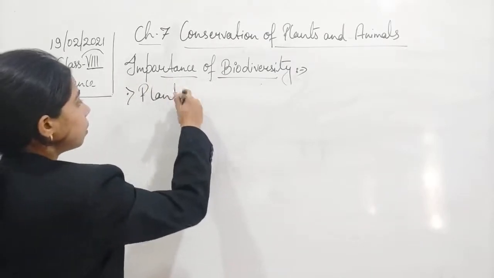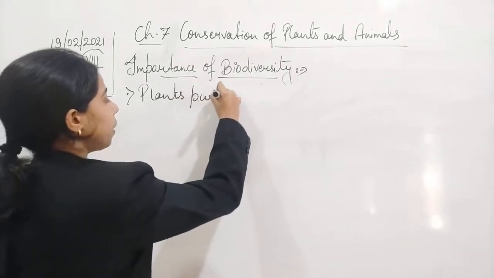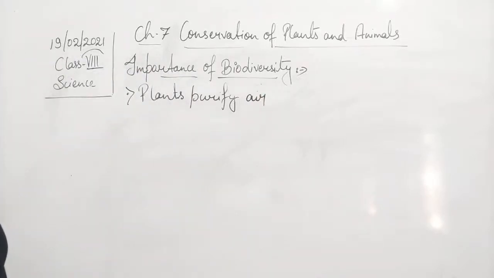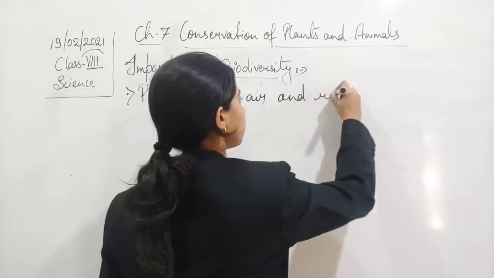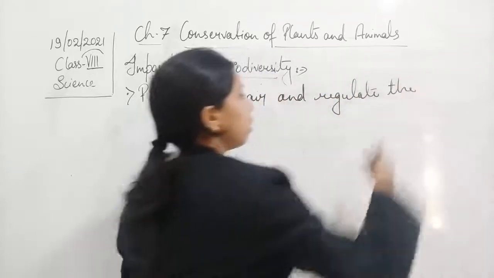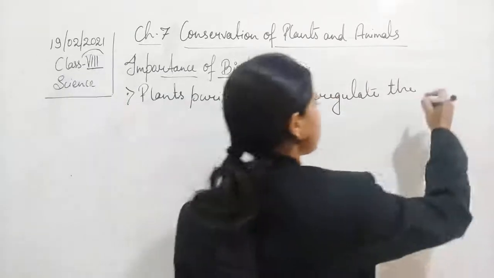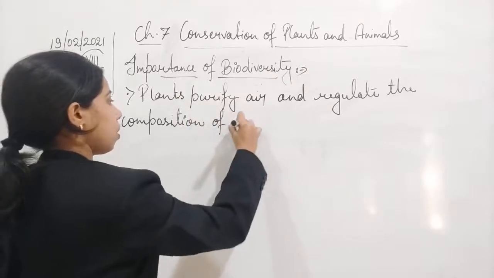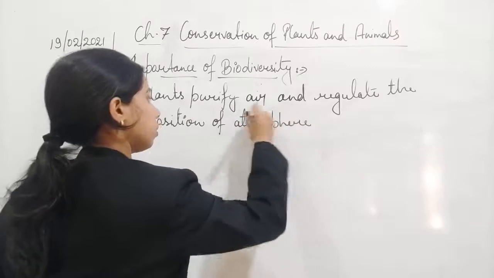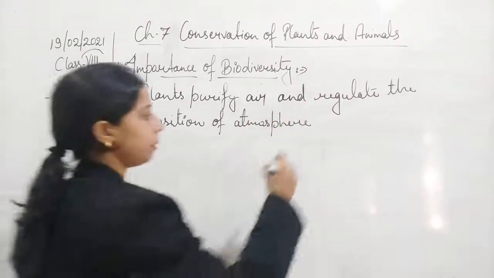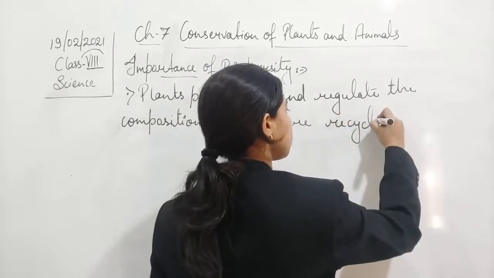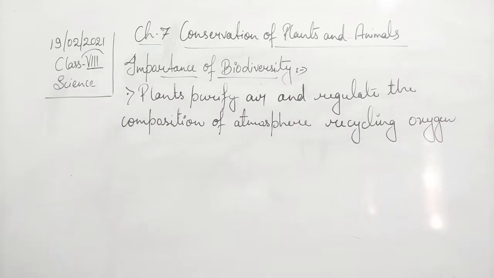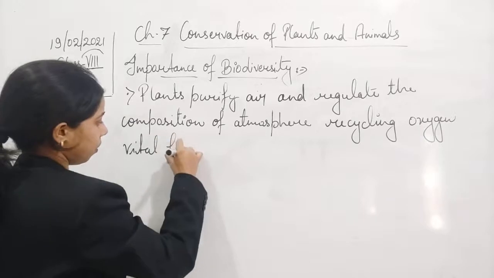If we talk about the plants, basically plants purify air and regulate the composition of the atmosphere by recycling oxygen, which is vital for life.